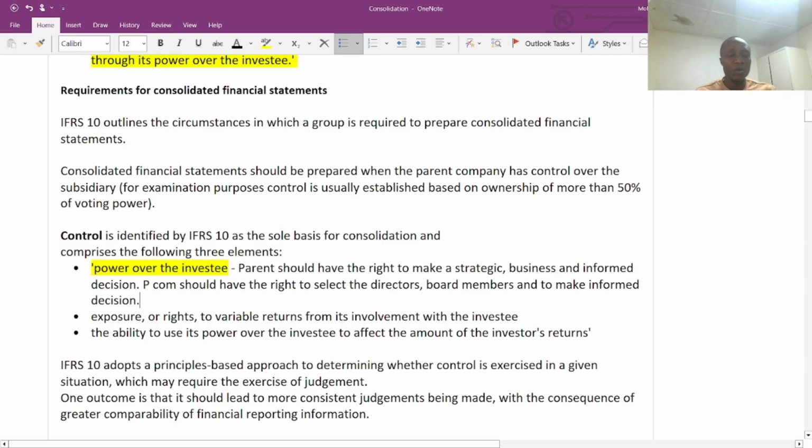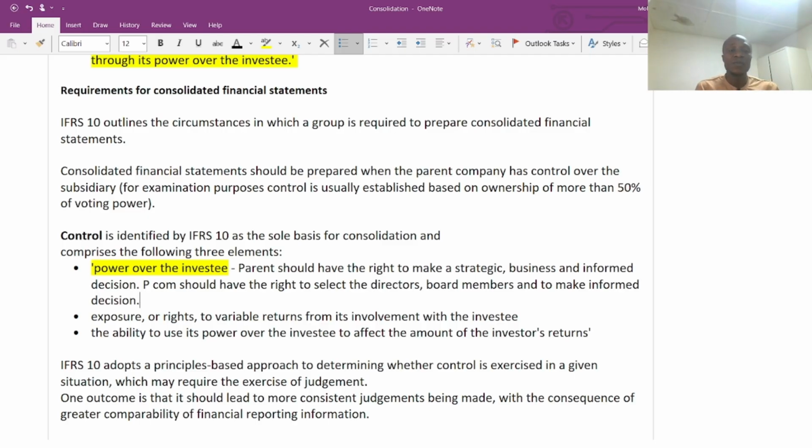So when we are talking about power over the investee, it means the parent company should be able to select directors, to select the board members, or to make informed decisions about whether to secure a long-term finance or whether we need to look at another alternative source of finance, whichever strategic decision that can result in a future growth of the business or decision that can impact the going concern, the prospect, the growth of the business. That decision is very important in any business environment.